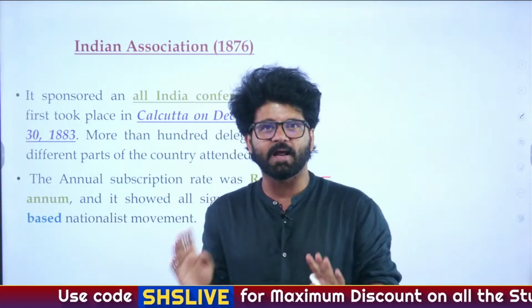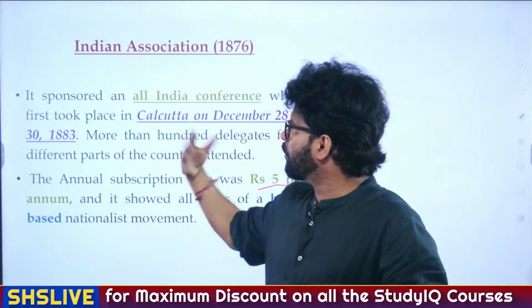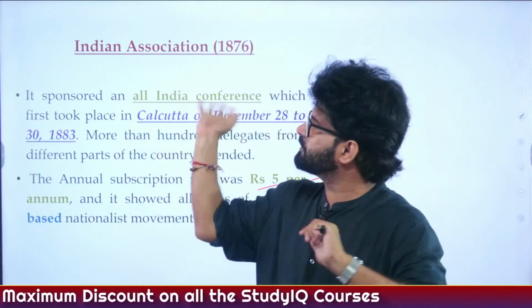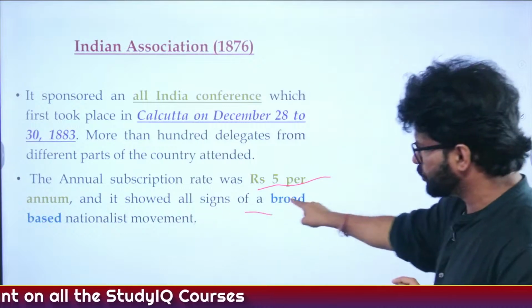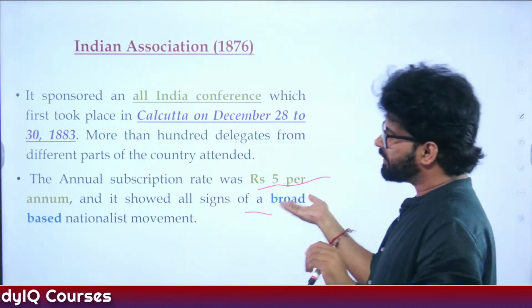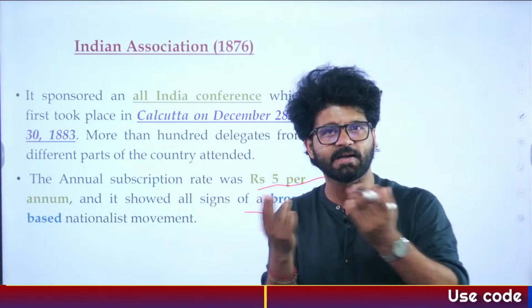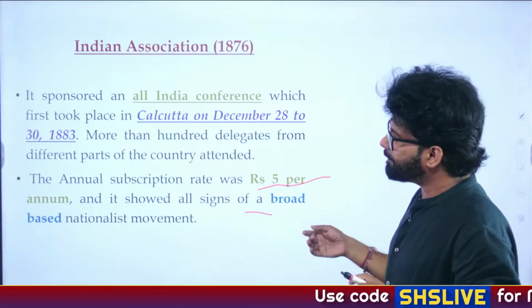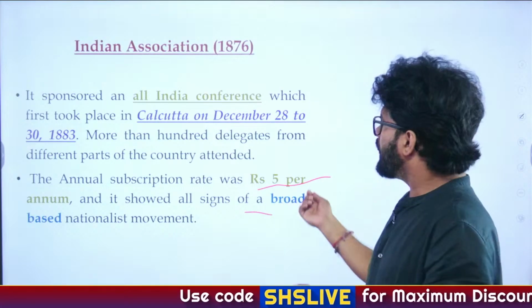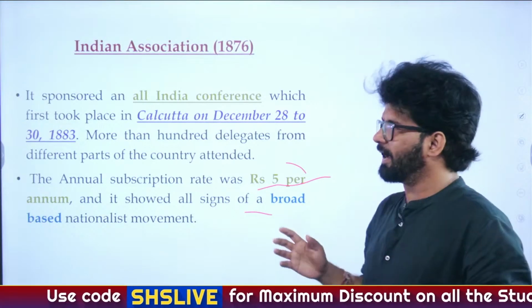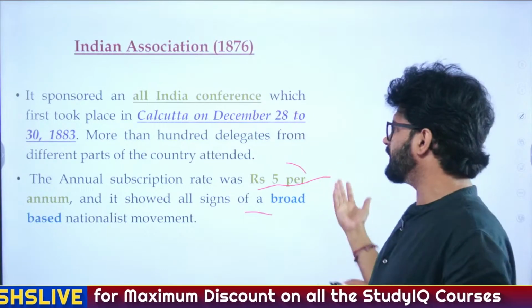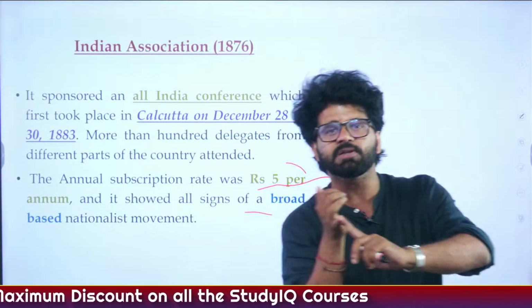Similarly, UPSC can ask what was there in INC which was not there in these 12 organizations? So this is one of the issues which was there. The annual subscription rate of these organizations was relatively high for their time. Rupees 5 per annum may not matter much now, but at that point of time, it was high. And this is for Indian Association. For other organizations, sometimes it was much higher than that.